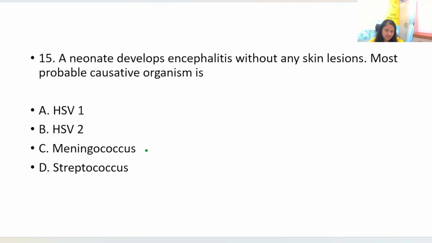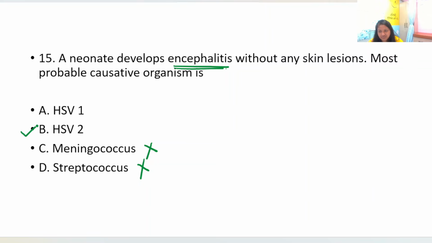So in neonates, meningococcus is not a common organism to cause meningitis in a newborn. Streptococcus, no, because streptococcus typically causes meningitis. The question here mentions encephalitis. Streptococcus is out. HSV1 and 2 both can cause encephalitis, but here they are saying it's a neonate.